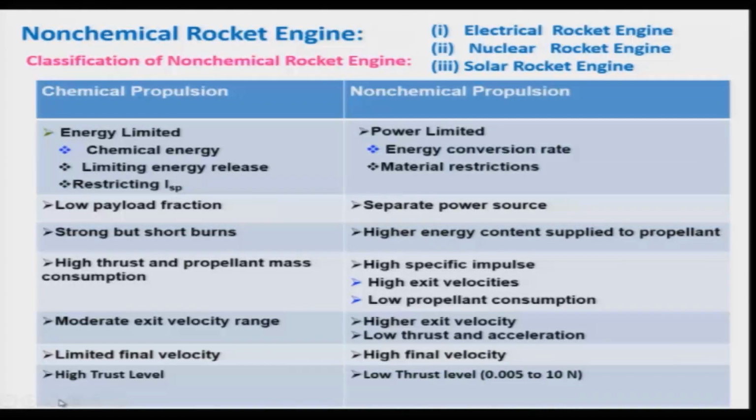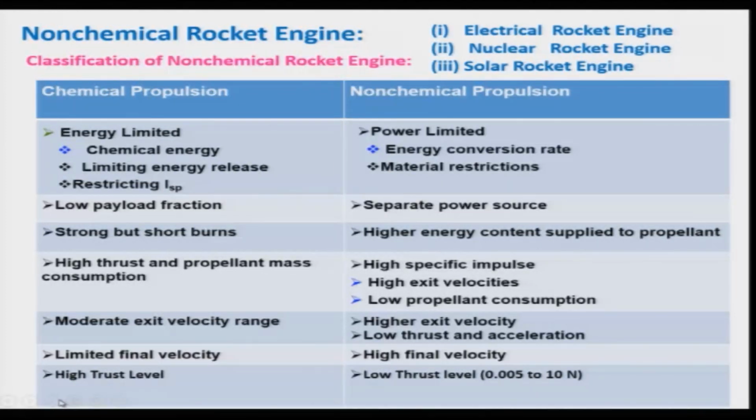A chemical rocket engine can have a very strong burn rate, but for a very limited, very short time. As a result, we can get a very high thrust level, but for a shorter duration.